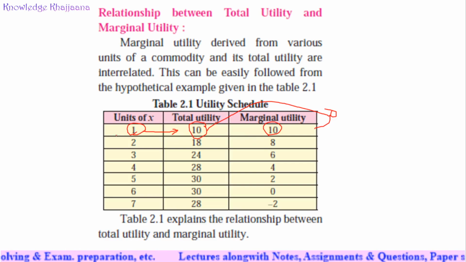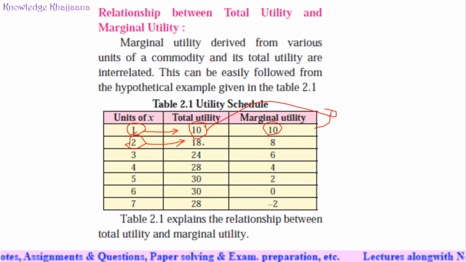Then suppose you drank one more glass of water. So totally you drank 2 glasses of water. After drinking the second glass of water, you got a total utility of 18. So how much is the marginal utility? Earlier total utility was 10, and now total utility is 18. So the marginal utility is 8.